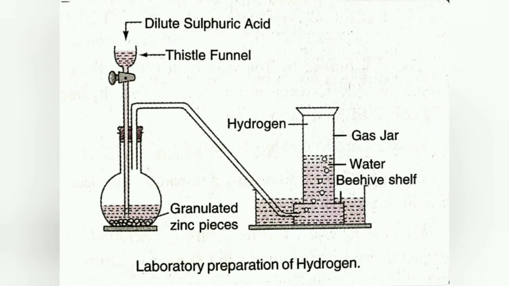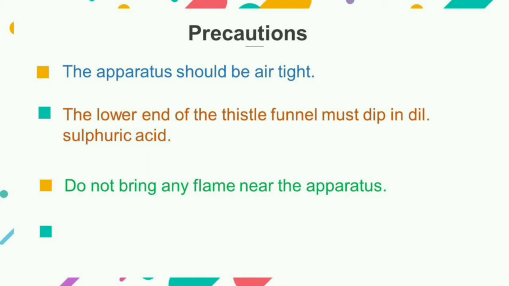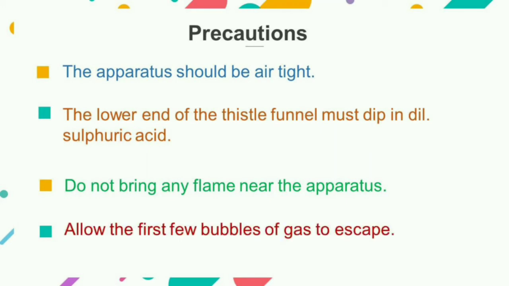While preparing hydrogen by this method, some precautions must be kept in mind. Firstly, the apparatus should be airtight because hydrogen forms an explosive mixture with air. The lower end of the thistle funnel must dip in dilute sulfuric acid so that the gas formed during the reaction should not escape through the thistle funnel. Any flame should not be brought near the apparatus because hydrogen is highly inflammable. Always allow the first few bubbles of gas to escape because they contain air.